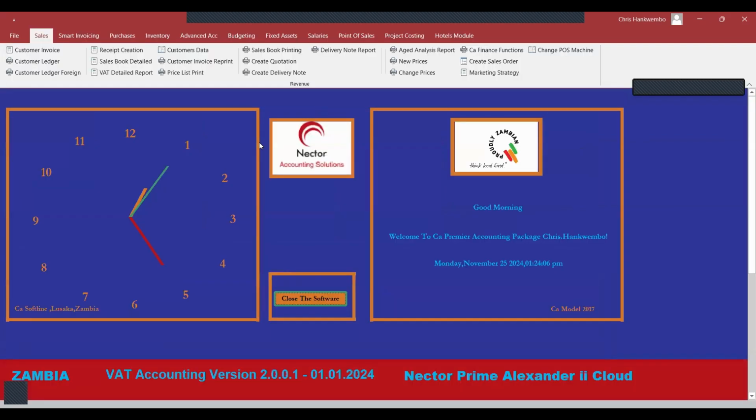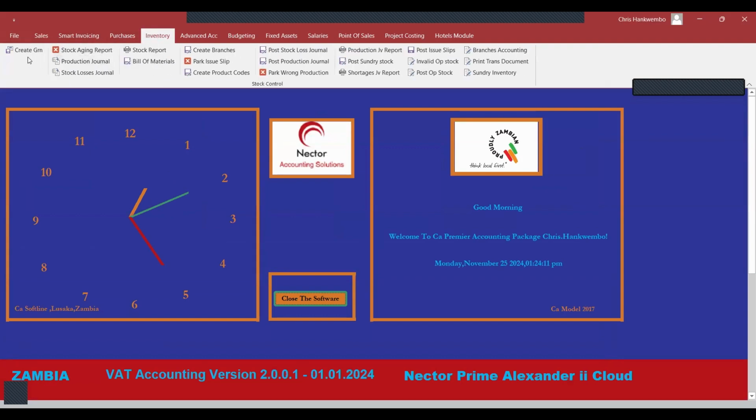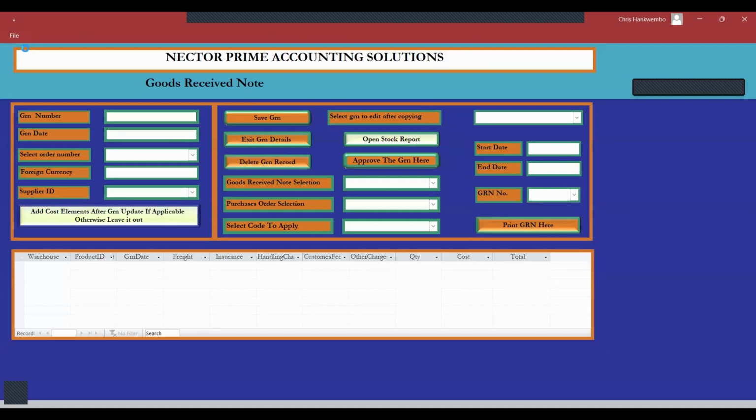After closing this, we do it like this, then come back here and open it. Then where is our GRN? It is still literally our GRN. Let me see here. We look at our GRN here so that we see what happens from there.